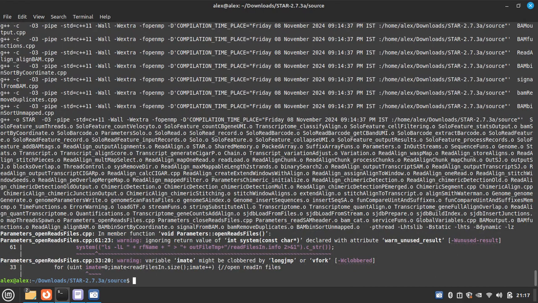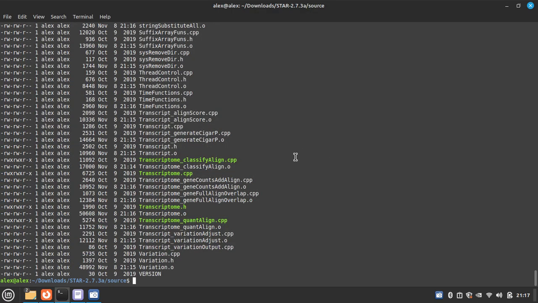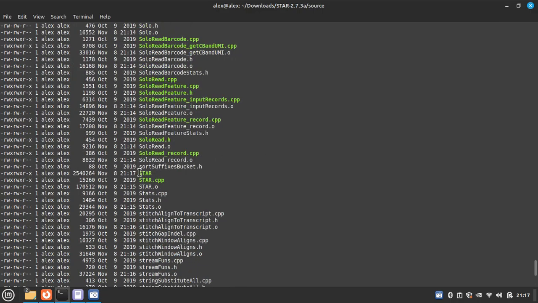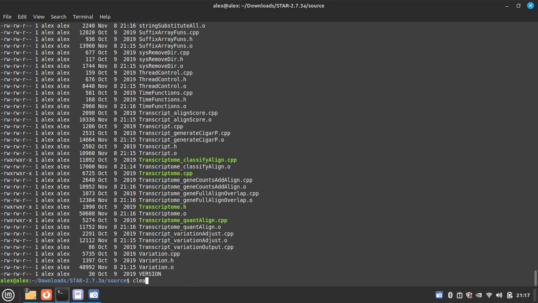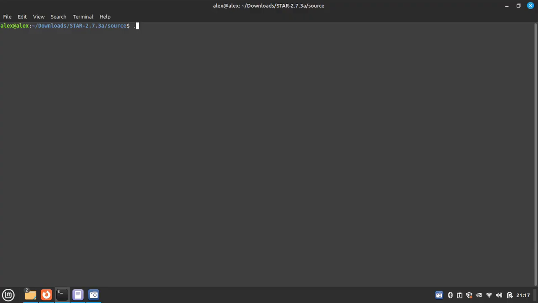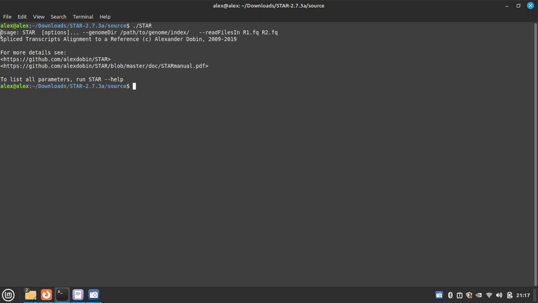Okay, so it is done. Installation is done. You can see the list. So here you can see the STAR installed in my system. So I can just type ./STAR here and press enter. It's showing that I can use STAR option, genome directory, and this. Okay, so